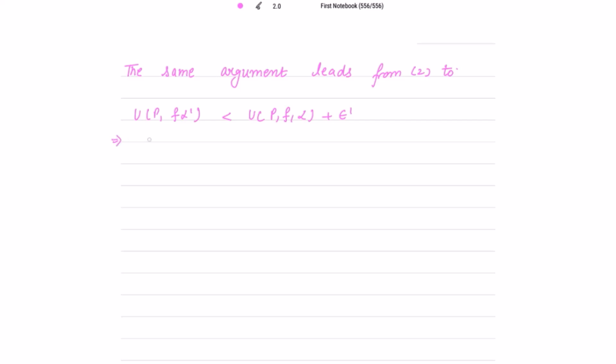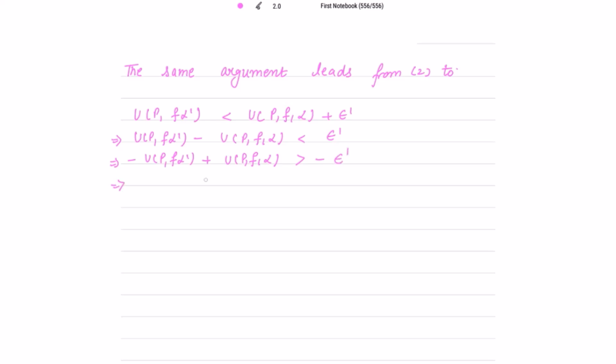So this implies U P f alpha dash minus U P f alpha is less than epsilon dash. Taking the negative sign all over, this is negative U P f alpha dash plus U P f alpha is greater than minus epsilon dash.